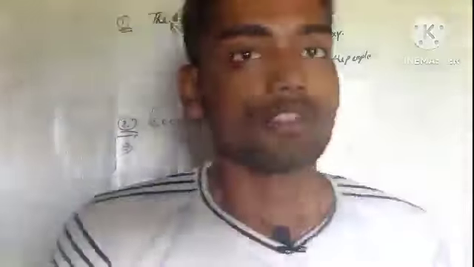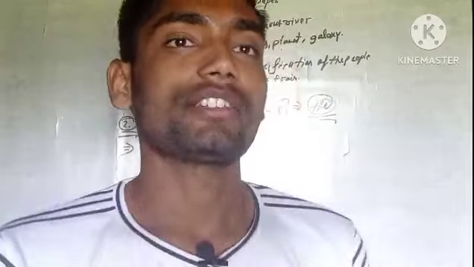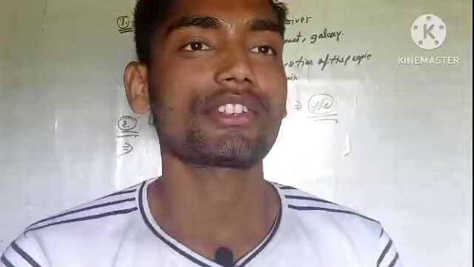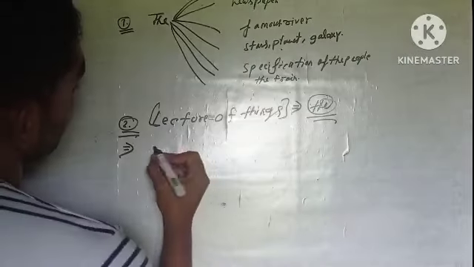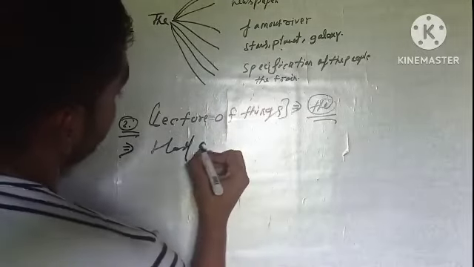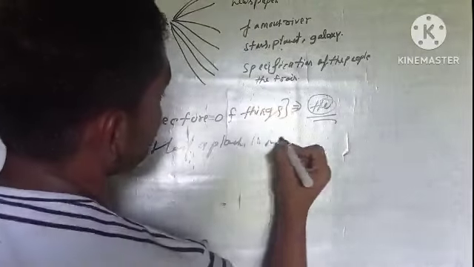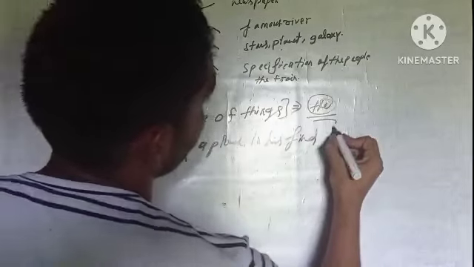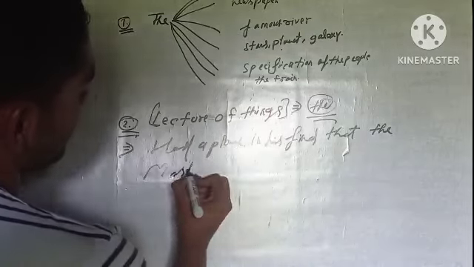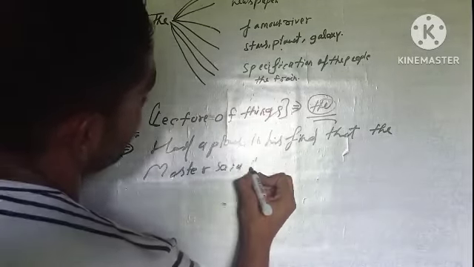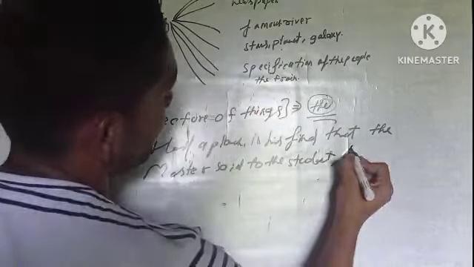A grandmaster wanted to teach a lesson to his boss, and the boss was missing the class and had a plan in his mind that the master said to the students, comma, inverted comma.